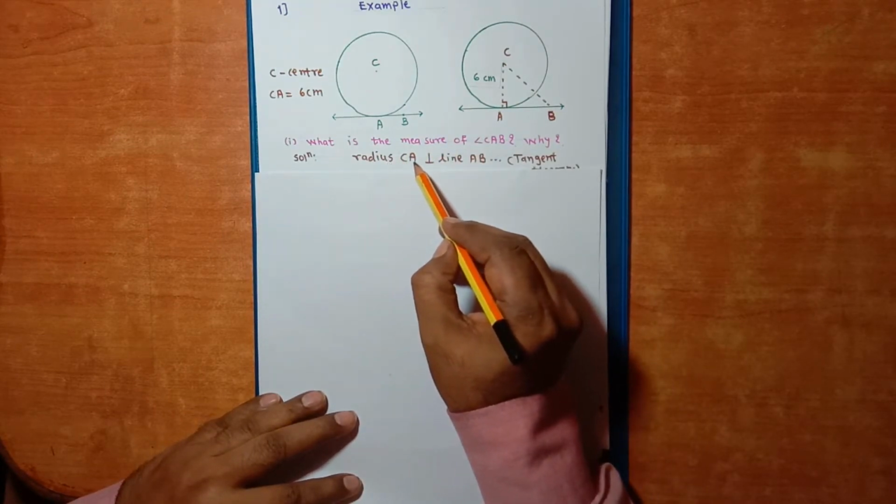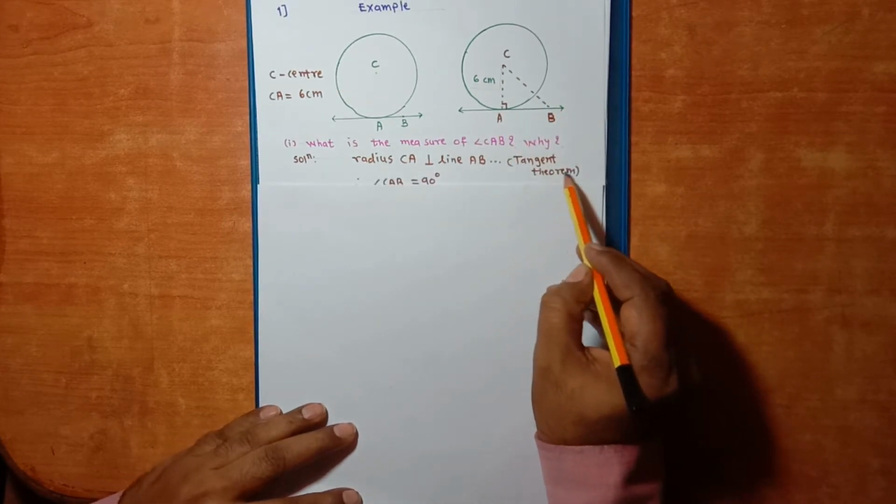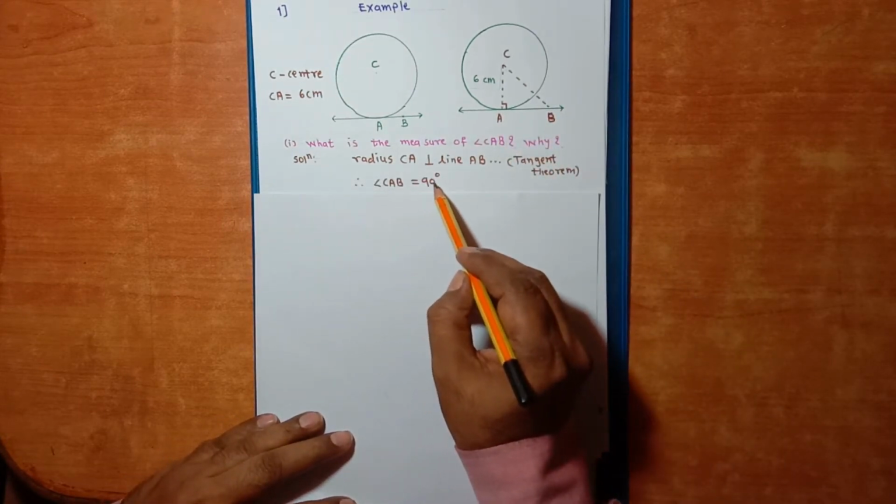Solution: radius CA is perpendicular to line AB. Tangent theorem. So angle CAB is 90.